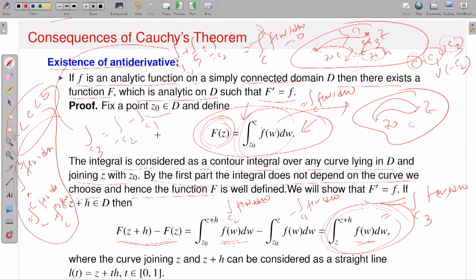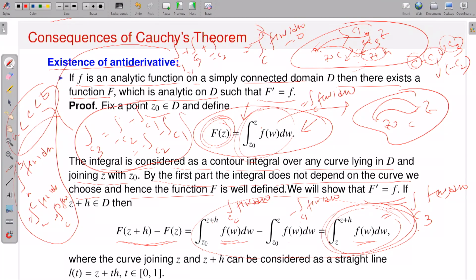So C1 means Z0 to Z, okay? So therefore it's fine, perfectly all right. So this is minus the integration over C2 minus the integration over C1. If I do this kind of algebra, you will have this kind of object: the integration over C3 is C2 minus C1. So I can do the algebra, fine.